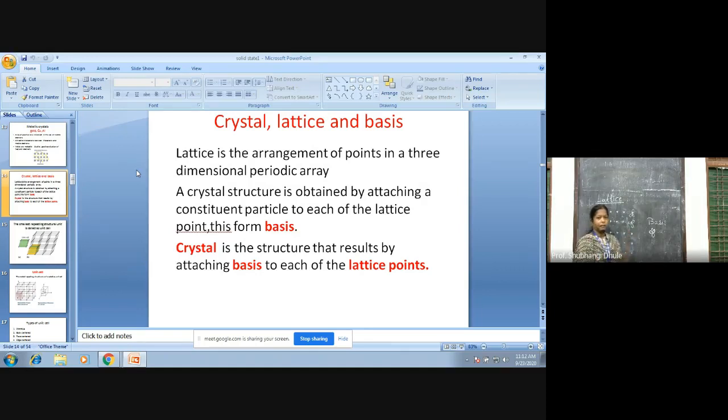Again I'm repeating, lattice is the arrangement of lattice points in the three-dimensional region, and if you attach the basis to that lattice, then it becomes a crystal. So the crystal structure is grown with the constituent particles attached to the lattice points. We can say that a crystal is the structure that results from attaching the basis to each of the lattice points.